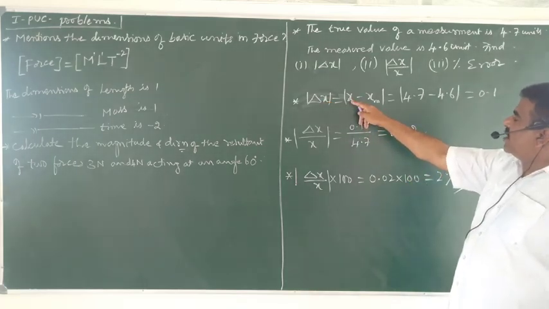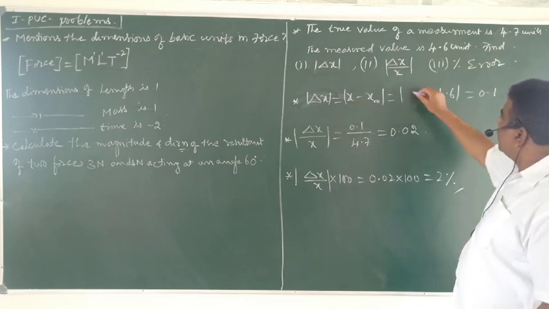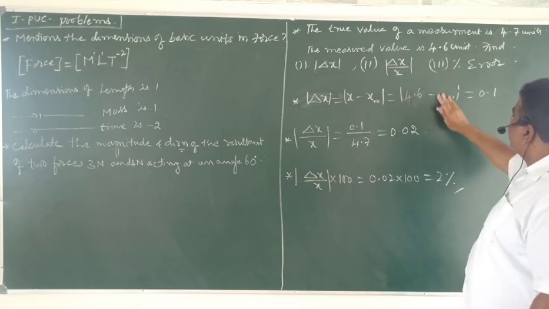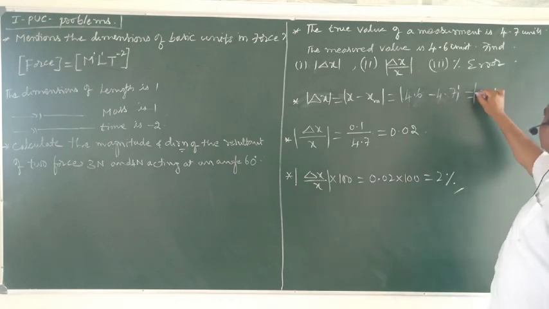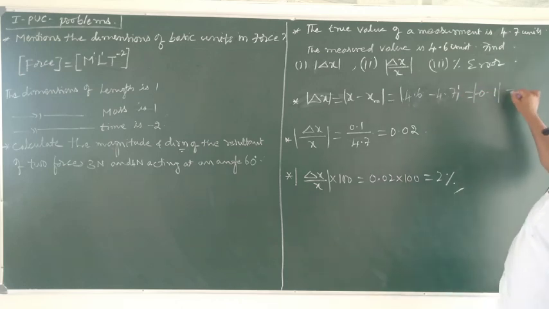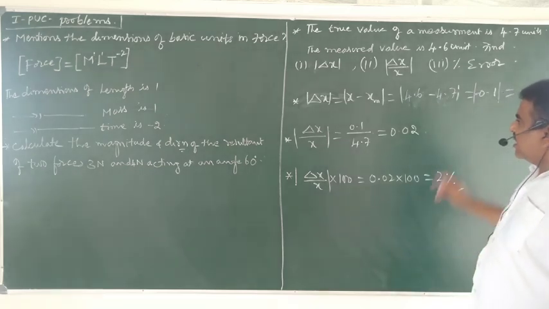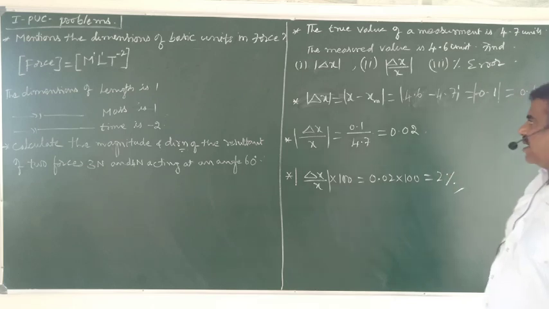This is the true value, 4.7. The difference comes out to be minus 0.1. So the absolute value of this is 0.1. This is how we should find the absolute error.